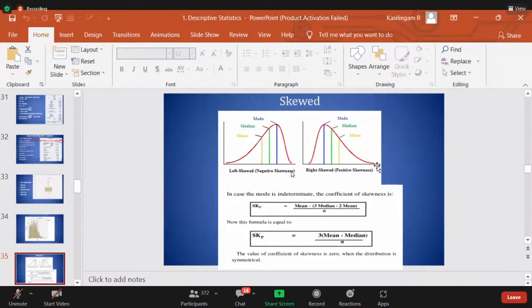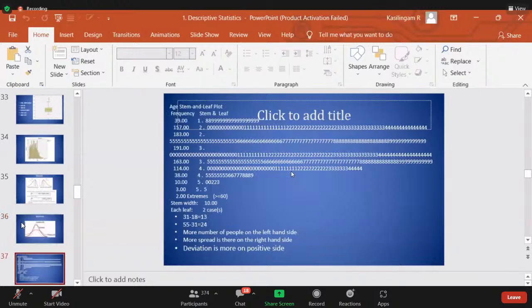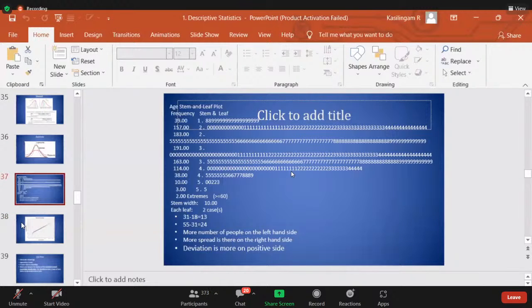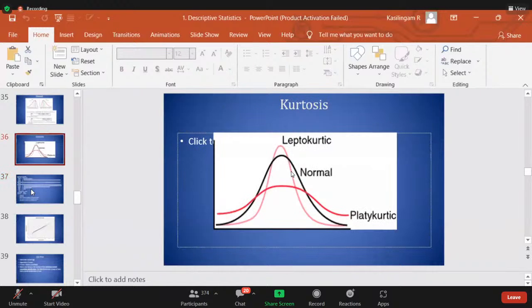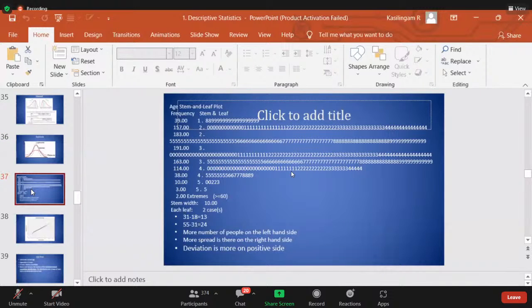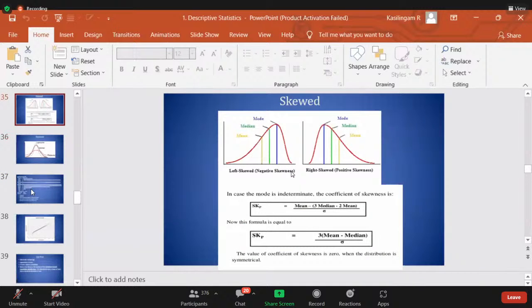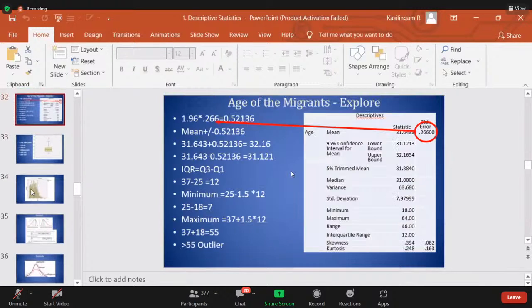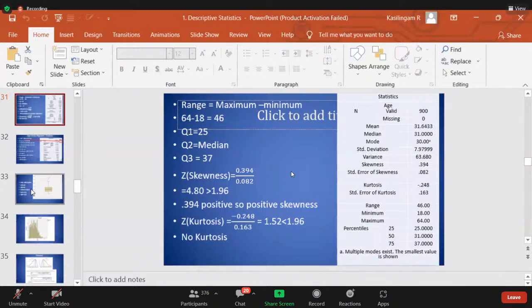Now, you have to take an example, madam, then we will understand. Let us take this example. What is the mean age that we will write down? Now look at the minimum age.